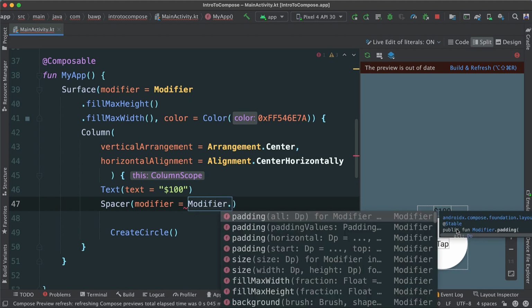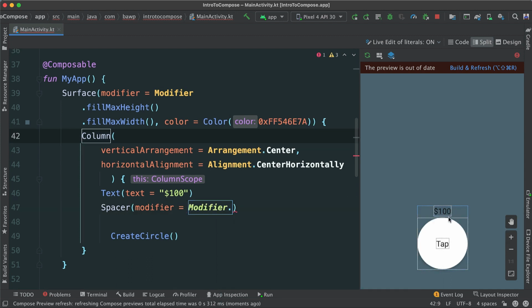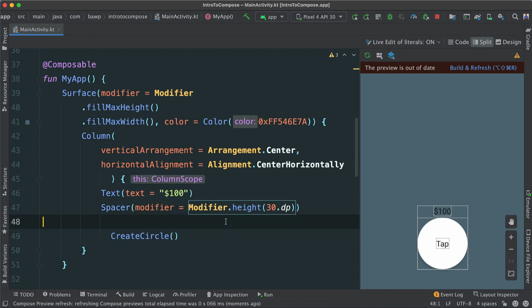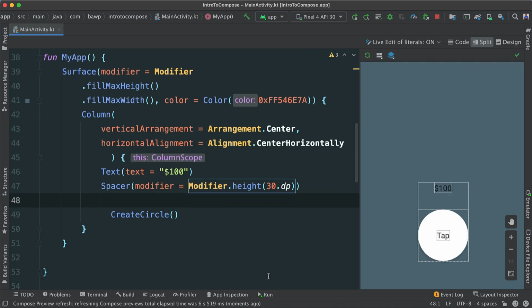And because I want the height of this modifier, let's go back again here. I want to make sure that between this widget and the next one there's some separation. So the more height I have, the more separation I get. That's why I can then say modifier dot height and give a value, let's say, of 30 dp. Let's refresh. And there we go. You can see there is that space that we need.